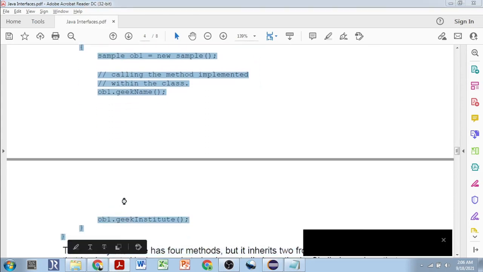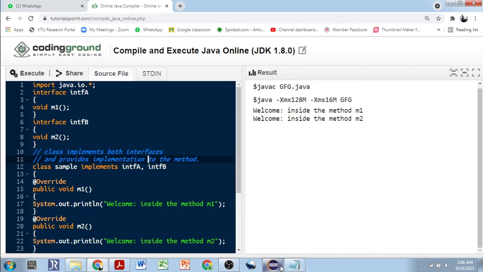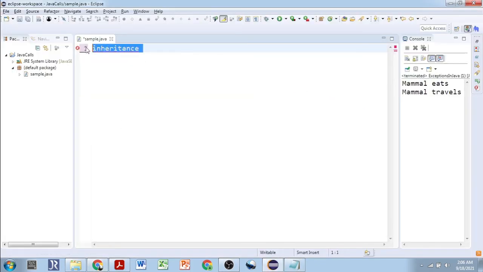The online compiler is having some problem due to the net connectivity or some other thing.